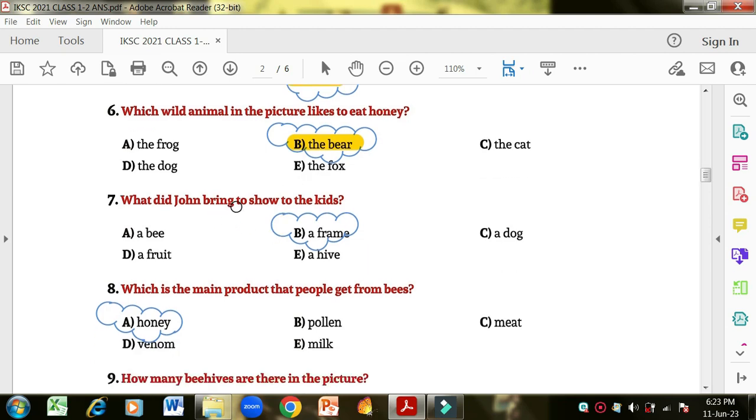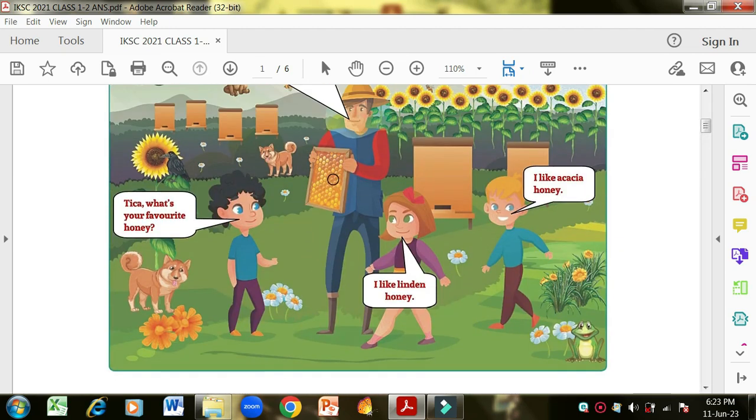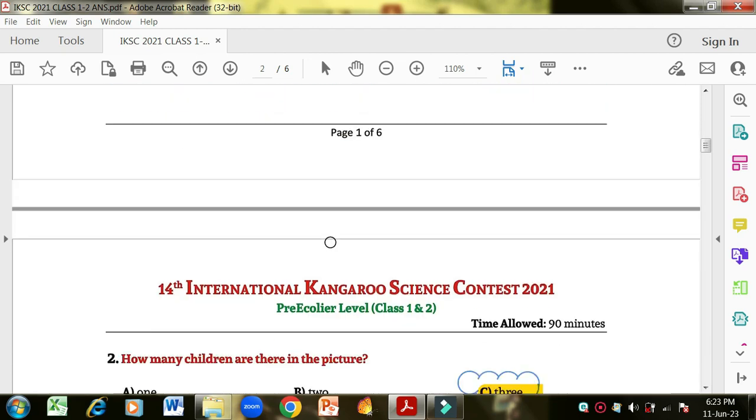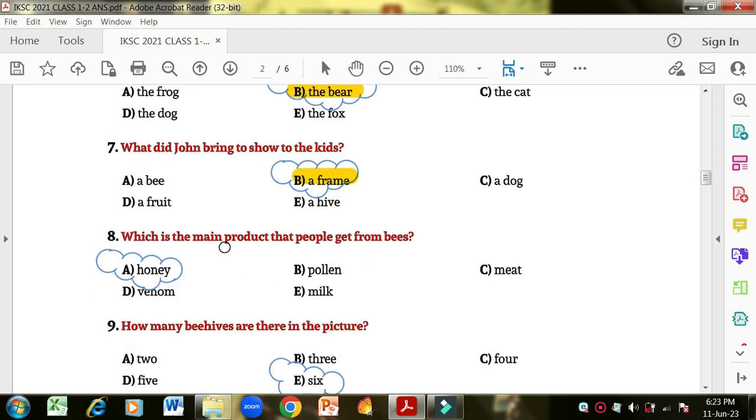What did John bring to show to the kids? Now see, the father is holding something in his hand. He has a frame full of honey. So the answer is frame. A frame is the correct option. Which is the main product that people get from bees? Definitely honey is the main product. Honey is the correct option.